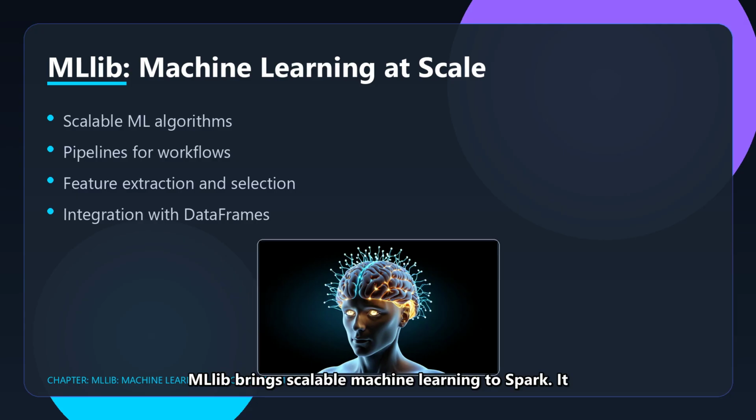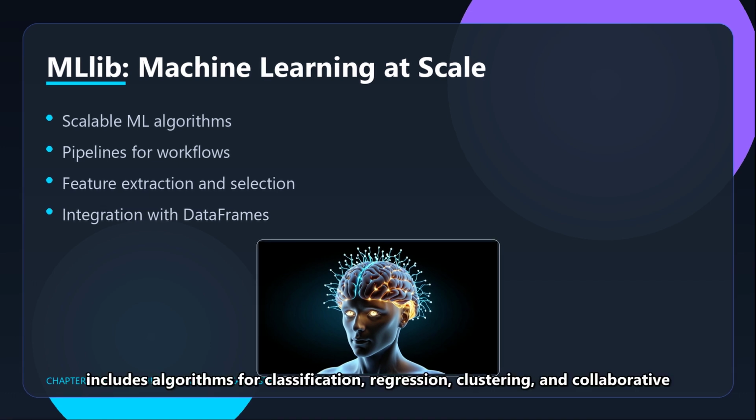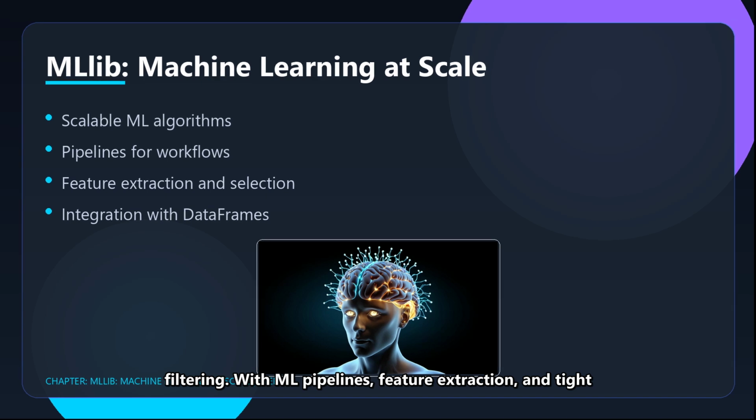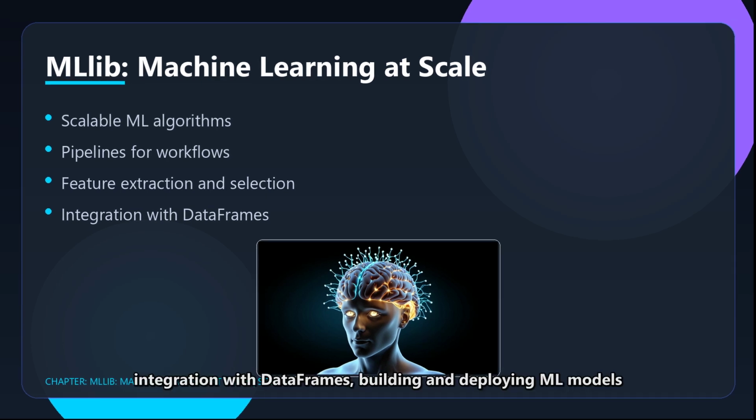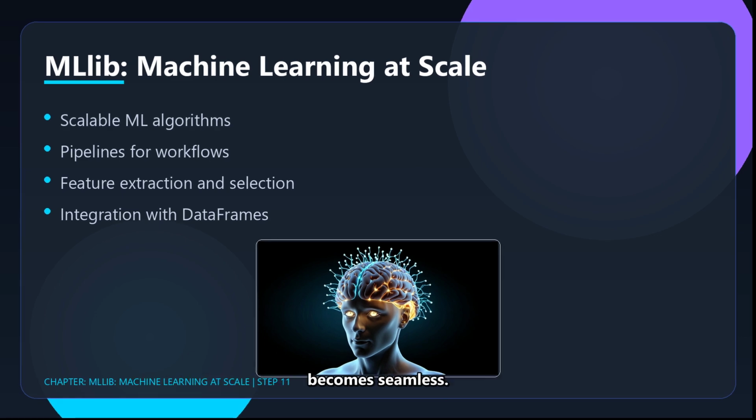MLlib brings scalable machine learning to Spark. It includes algorithms for classification, regression, clustering, and collaborative filtering. With ML pipelines, feature extraction, and tight integration with DataFrames, building and deploying ML models becomes seamless.